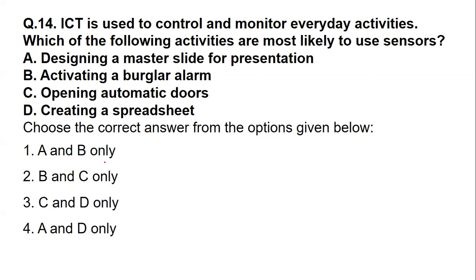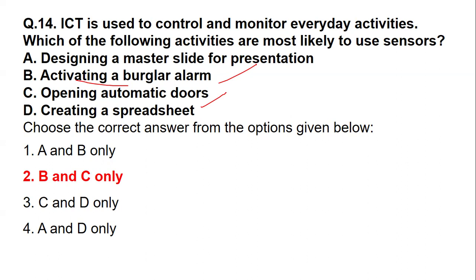Nowadays, as per the growing technology, we can see sensors in every form. Almost every task to get it secured, we have sensors. So basically, activating a burglar alarm or opening automatic doors is where sensors are required. For example, we have automatic locks, safe locks.